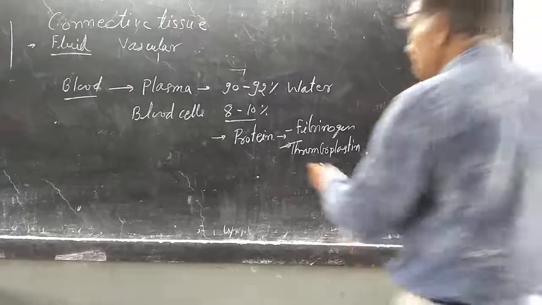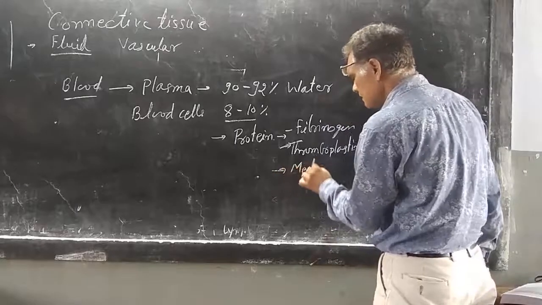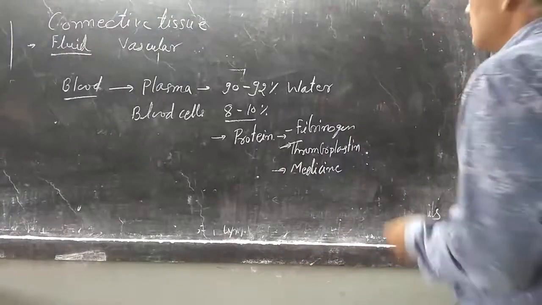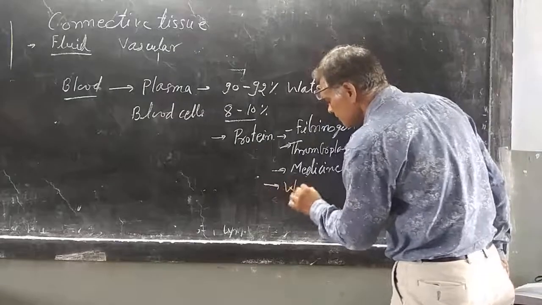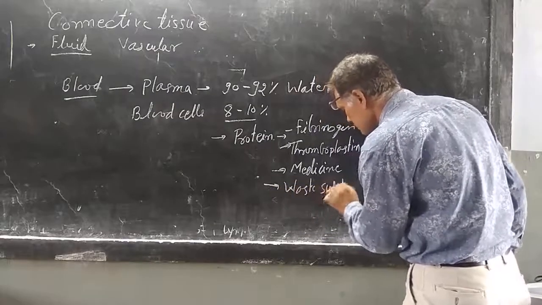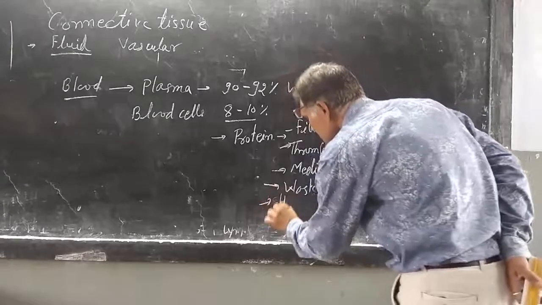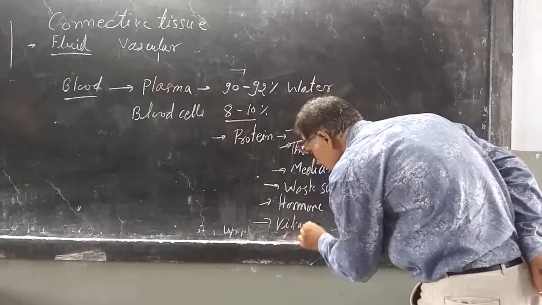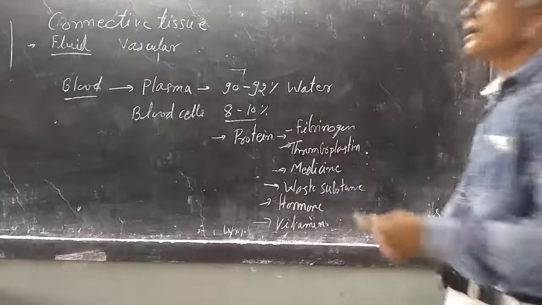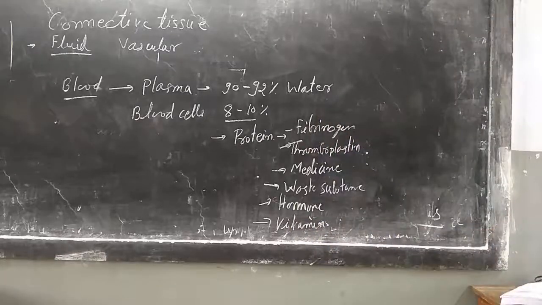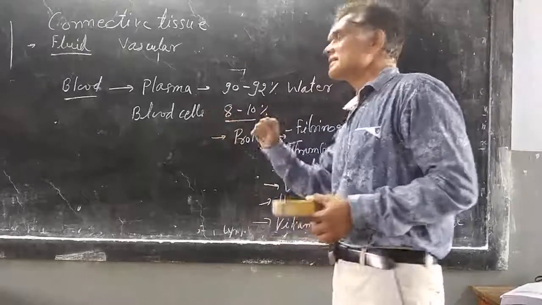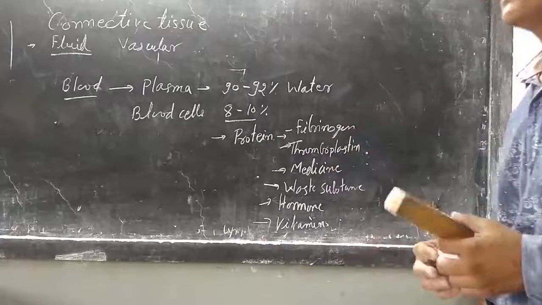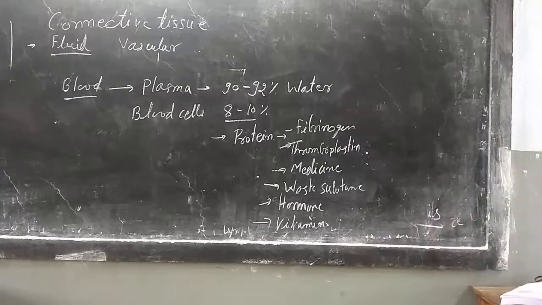Some medicine which we intake, some waste substances, hormones, vitamins, enzymes, etc. are present with the blood plasma in the 8 to 10% solid substance, not with the blood cells.